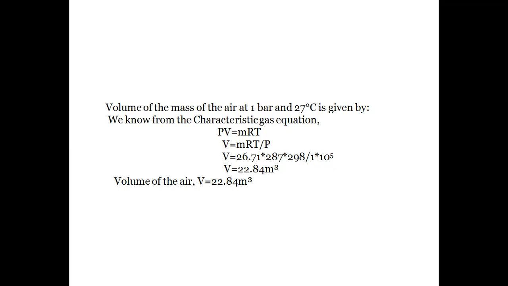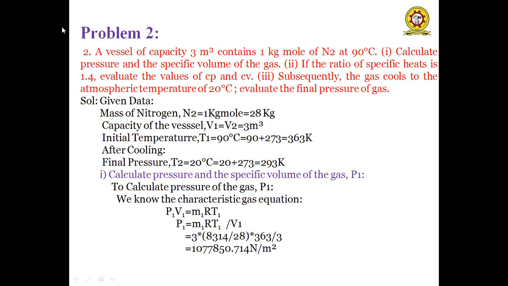So this is the first problem. Second problem: a vessel of capacity 3 meter cube contains 1 kg mole of nitrogen at 90 degrees centigrade. Calculate pressure and specific volume of the gas. If the ratio of specific heats is 1.4, evaluate the value of Cp and Cv. And third, subsequently the gas cools to the atmospheric temperature of 20 degrees centigrade. Evaluate the final pressure of the gas. So this is the problem description.